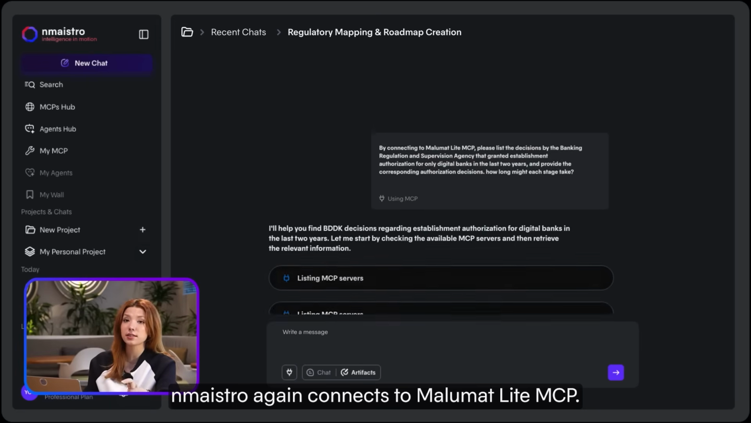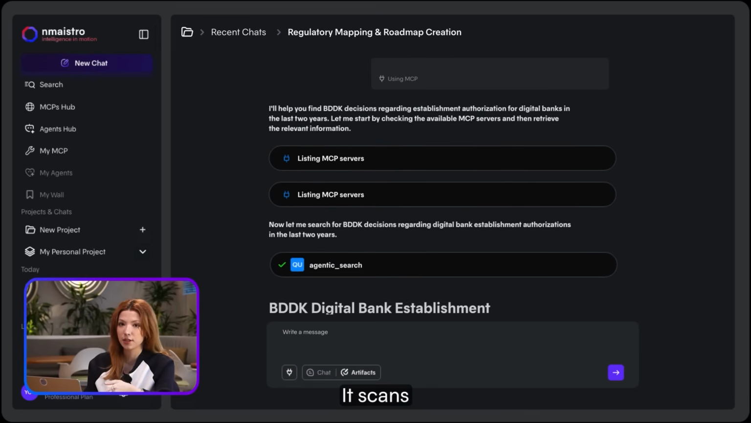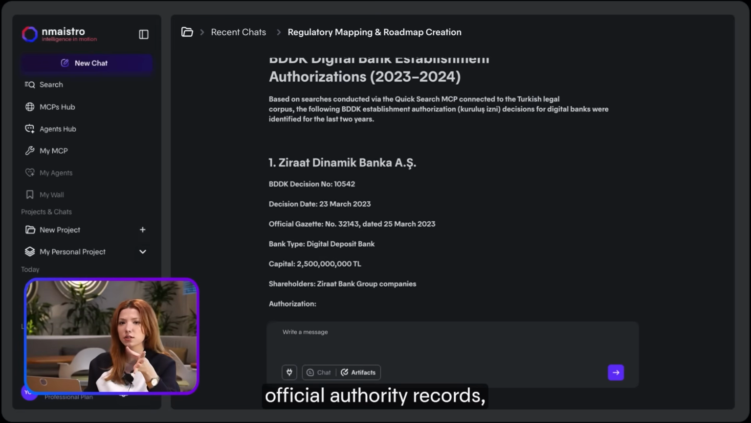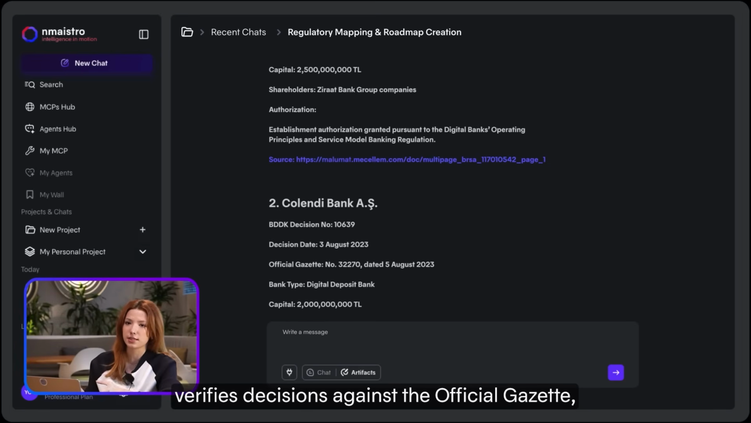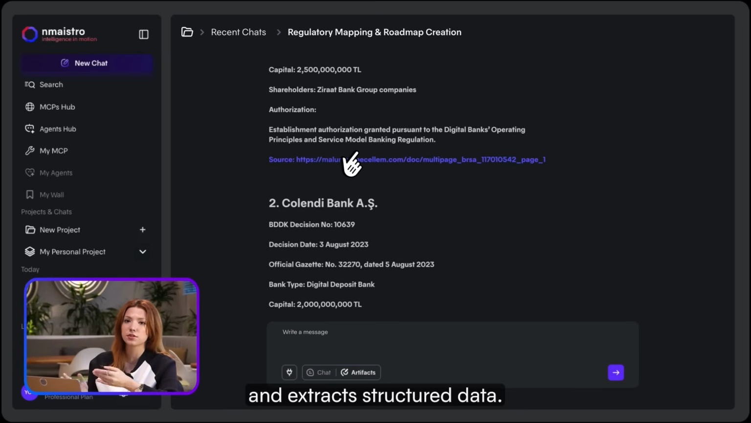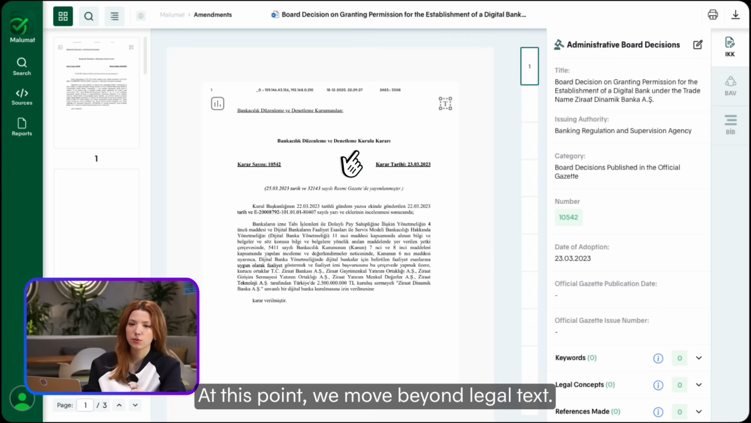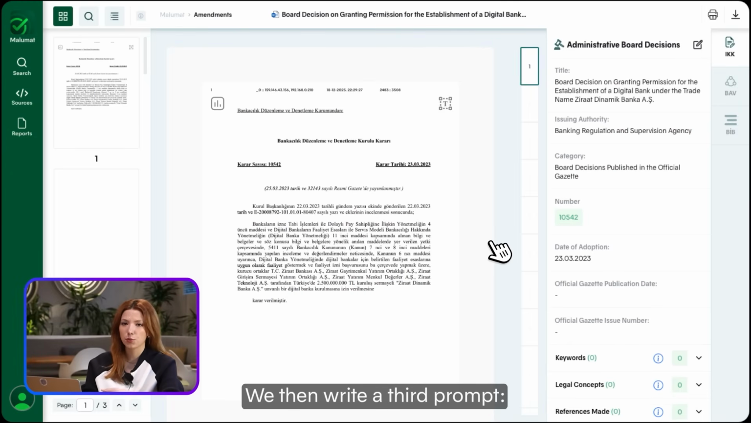nmaistro again connects to Malumat Light MCP. It scans official authority records, verifies decisions against the official gazette, and extracts structured data. At this point, we move beyond legal text. We then write a third prompt.